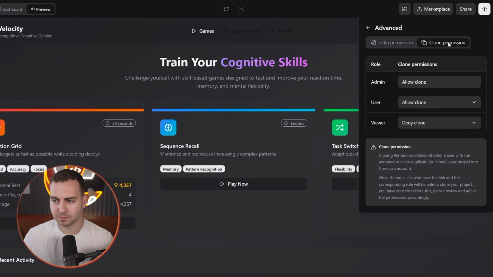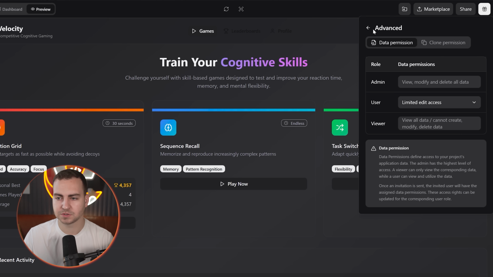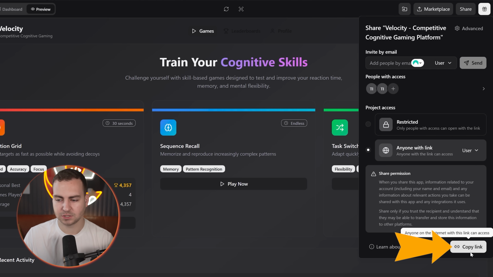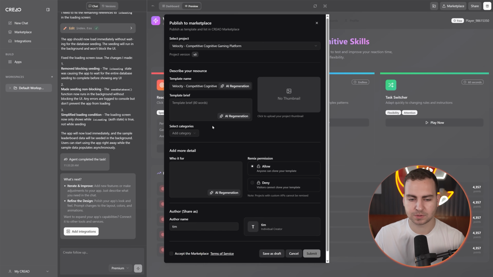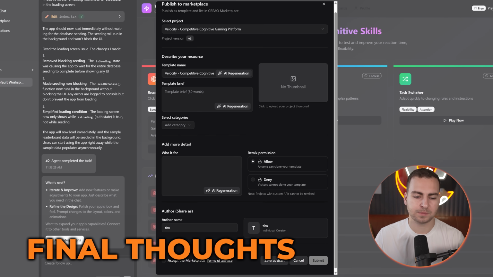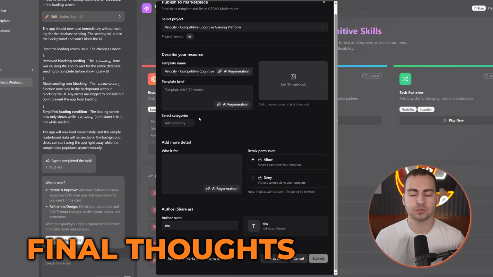So you have all of those granular permissions, and you also have the ability for cloning. So for example, if you don't want the user to be able to clone this, you can just deny, and then same thing with the viewers. And then if we go back here, we actually have a link that we could send people to use. And if we want to share this, we can put this directly on the marketplace so that other people are able to clone this and build off of it.